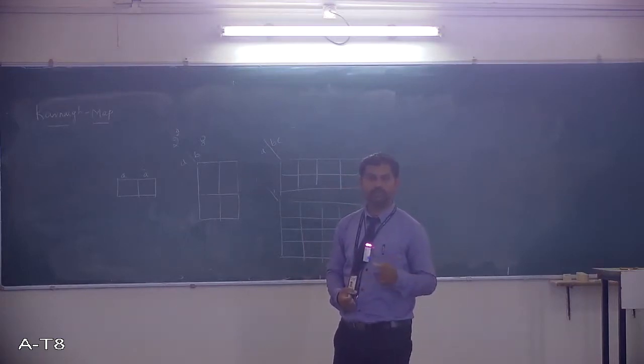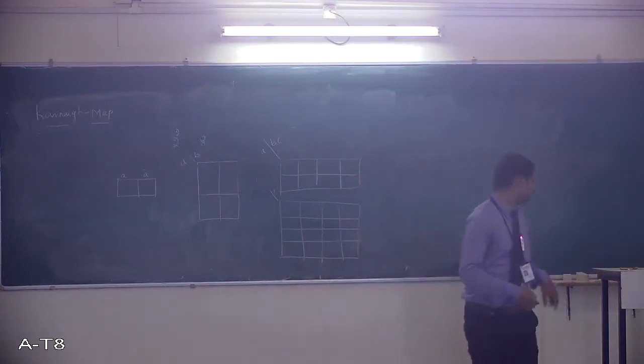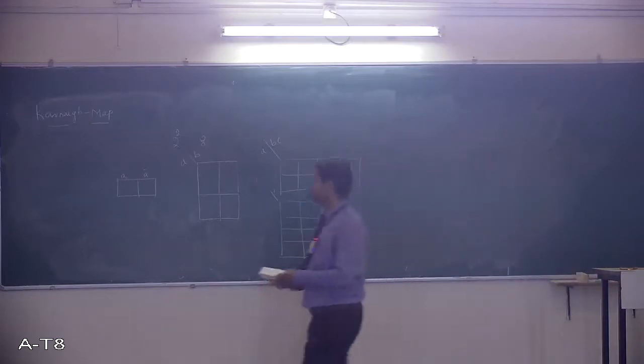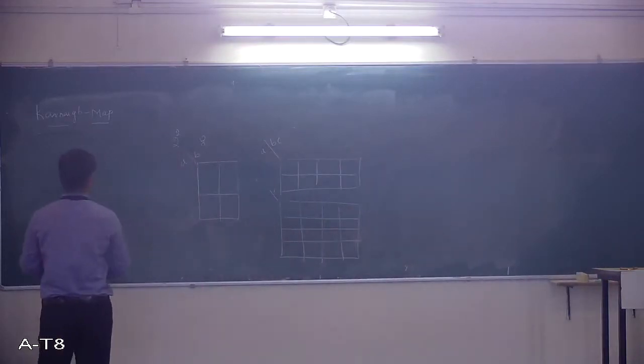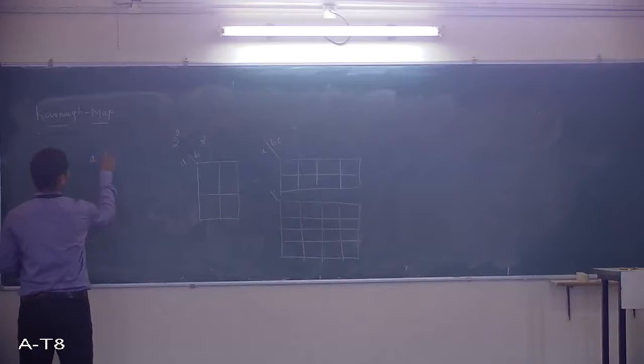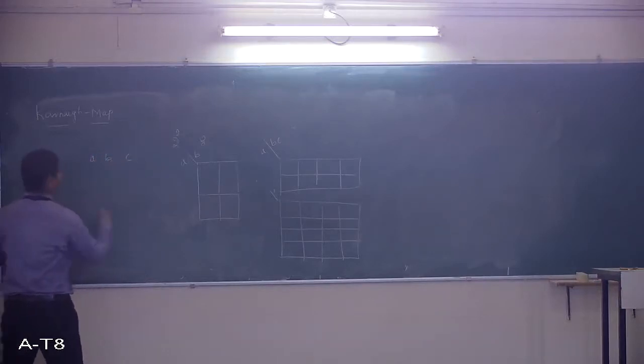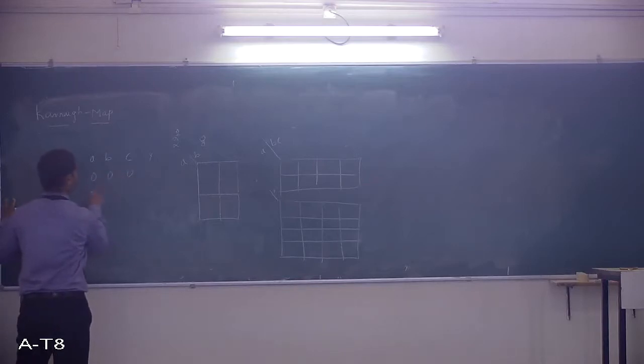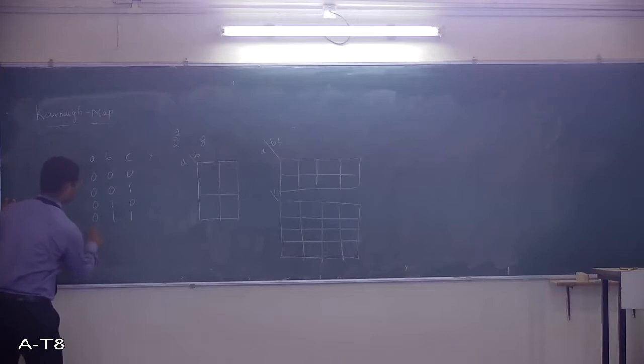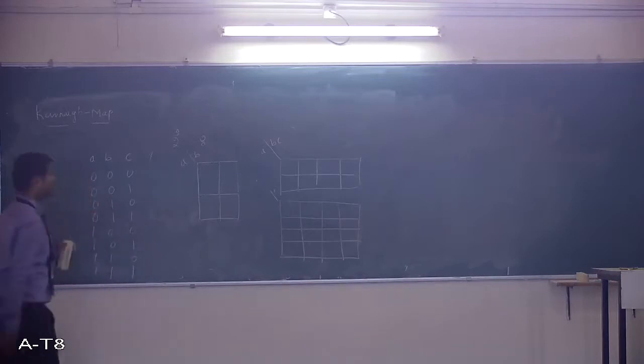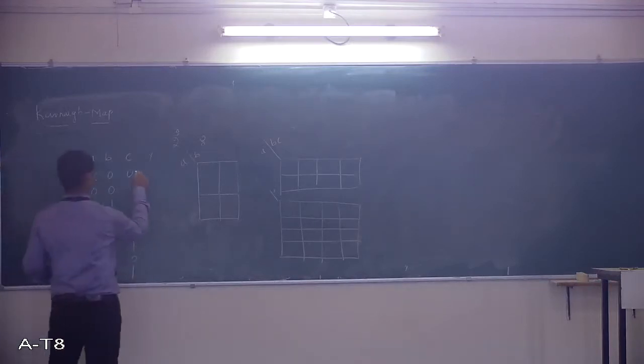Truth table values. Suppose I have a truth table like this. I have a system having 3 inputs and some outputs.